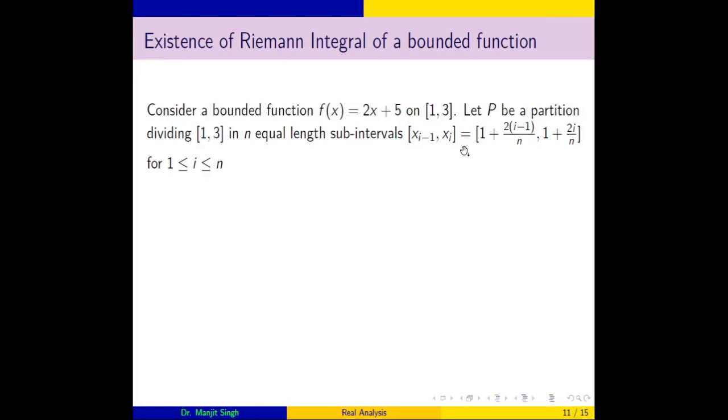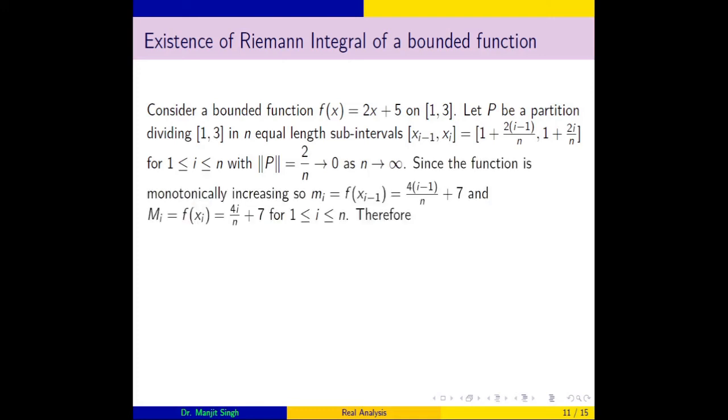So after obtaining these subintervals with equal length 2 by n, you see that 2 by n tends to 0 as n tends to infinity. Now, in order to determine the lower sum and upper sum, we need to determine the minimum value, or you can say the greatest lower bound and least upper bound of the function within each subinterval.